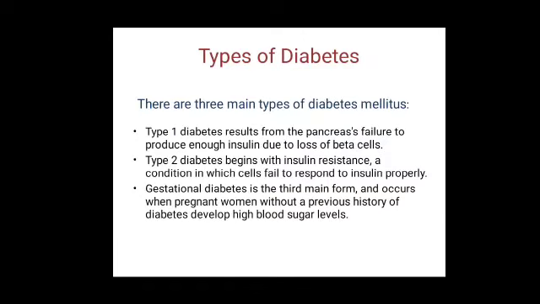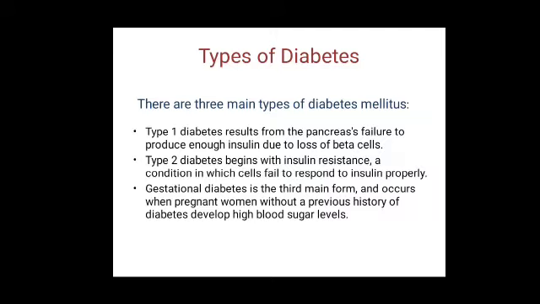Types of diabetes: there are three main types of diabetes mellitus: type 1 diabetes, type 2 diabetes, gestational diabetes. Type 1 diabetes results from the pancreas's failure to produce enough insulin due to loss of beta cells. Type 2 diabetes begins with insulin resistance, a condition in which cells fail to respond to insulin properly. Gestational diabetes is the third main form and occurs when pregnant women without a previous history of diabetes develop high blood sugar levels.